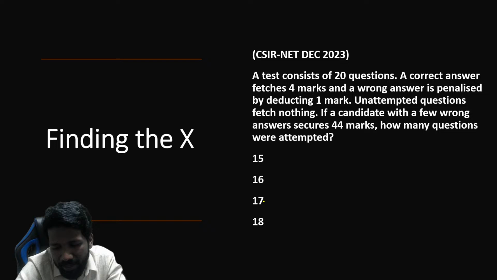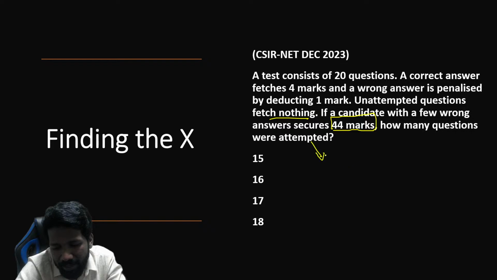Okay, a test consists of 20 questions. A correct answer fetches 4 marks and a wrong answer is penalized by deducting 1 mark. That means minus 1 mark for each wrong answer. Unattempted question fetch nothing. So nothing wrong in unattempting question. If a candidate with few wrong answers secures 44 marks, how many questions were attempted?